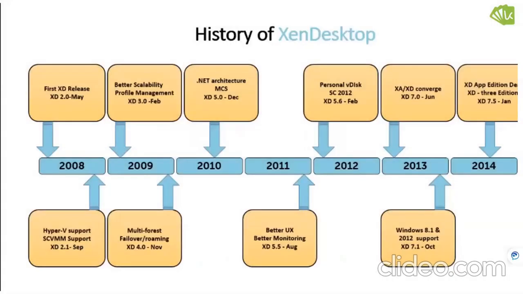So coming to the XenDesktop history, XenDesktop is nothing but Xen means virtual, and desktop, virtual desktop. The first version came in 2008, then in 2009 it was 2.0, then 3.0. So these are the versions of XenDesktop. Now, as I explained, it's 7.19 LTSR. Currently in the market, everybody is trying to migrate and update their infrastructure to 7.19. So this is the history, from when it started in 2008 to 2014, and now in 2020 it is 7.19 LTSR.